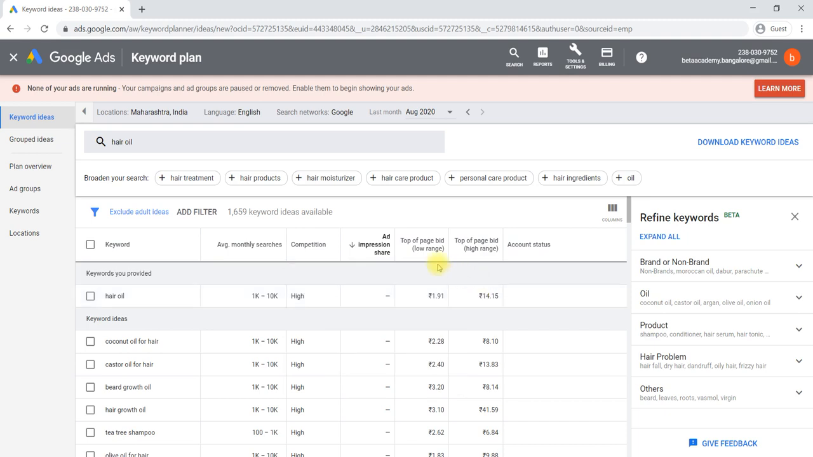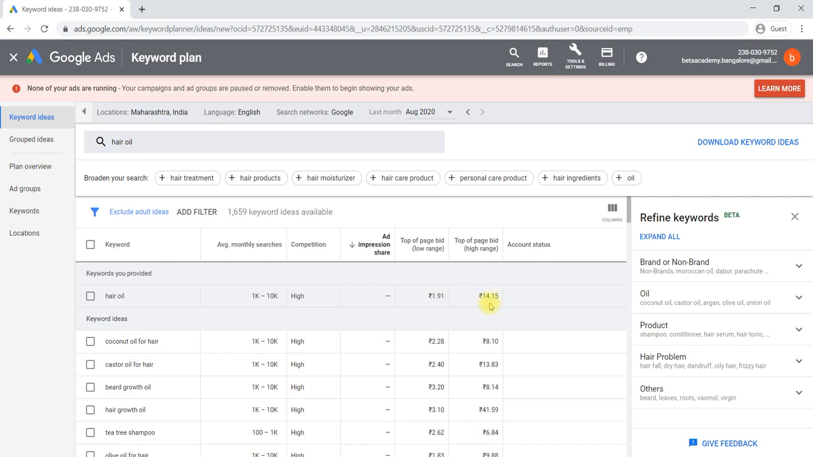Then it comes to the top paid bids, in the sense the range of your bid, how much needs to be paid when someone clicks on your ad, from lowest to highest. The minimum cost will be 1.91 rupees if you are using this keyword, and maximum up to 14.15 rupees.